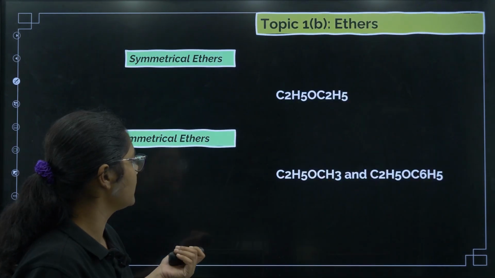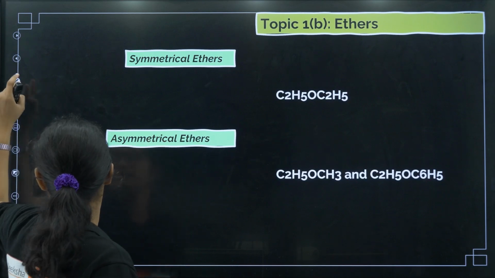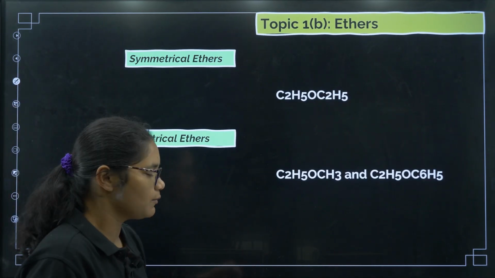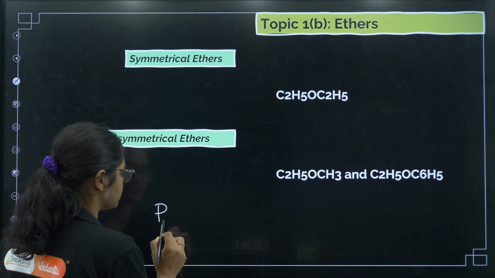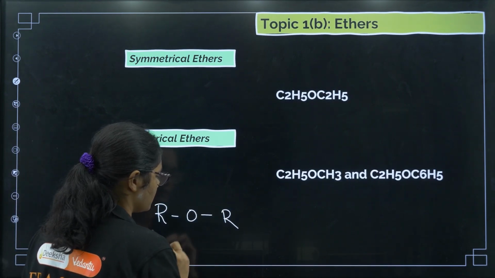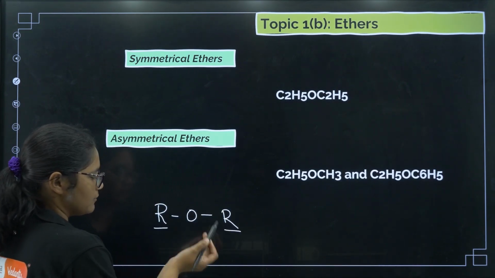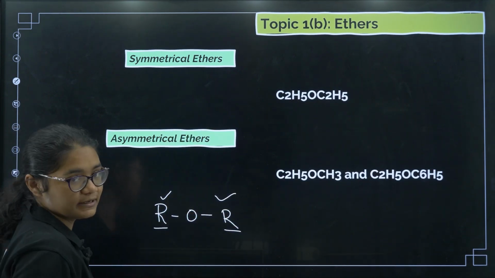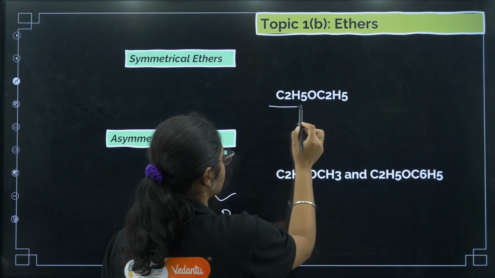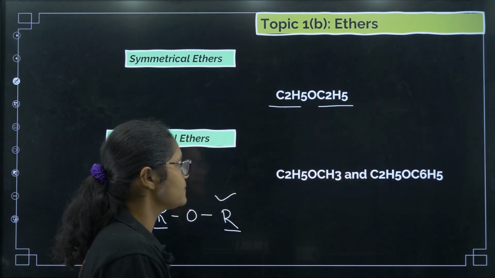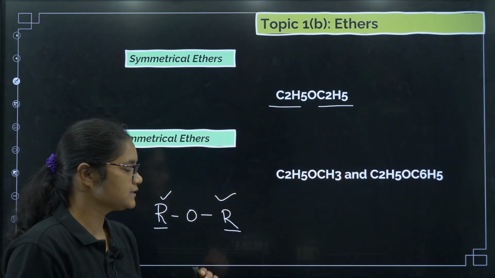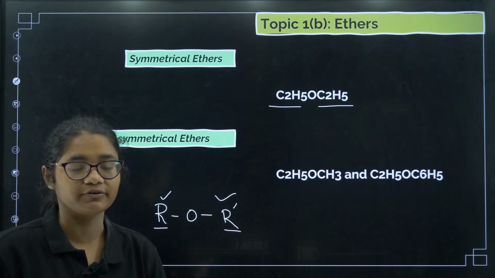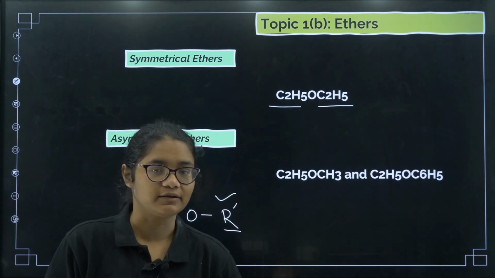Next, coming to ether. Under ether we have 2 types again, symmetrical ethers and asymmetrical ethers. Now, what is the ether functional group? The ether functional group is ROR, right. Now, if both these groups present on the sides of the oxygen are the same, then we call it symmetrical ether. For example, you can see C2H5, C2H5, right. Now, coming to asymmetrical ethers, if one is an R group and another is R dash, different groups, then we call it asymmetrical ether.